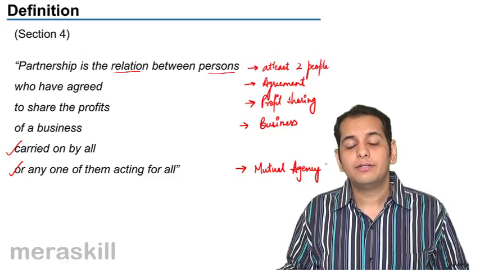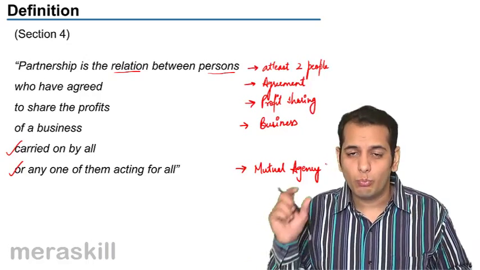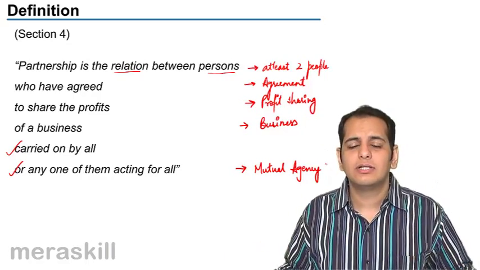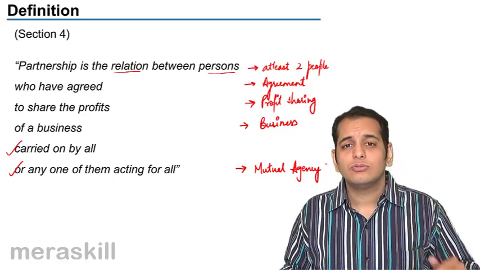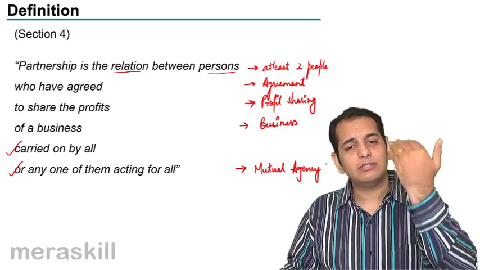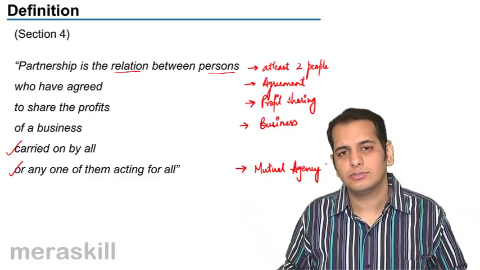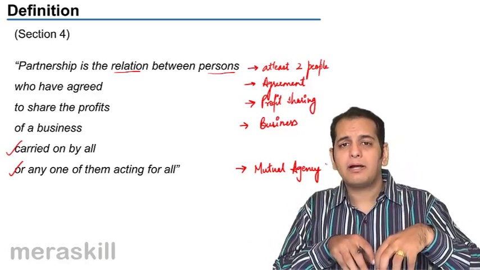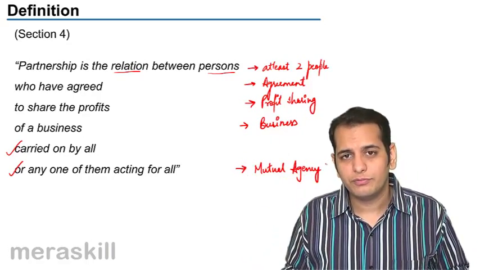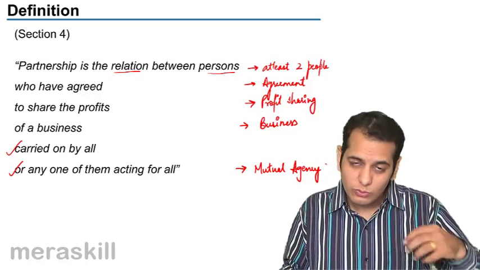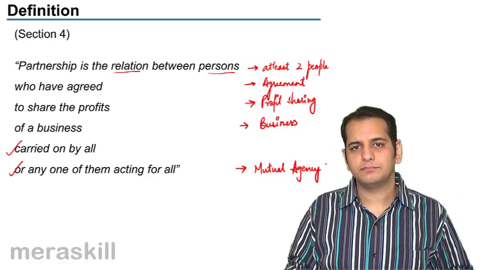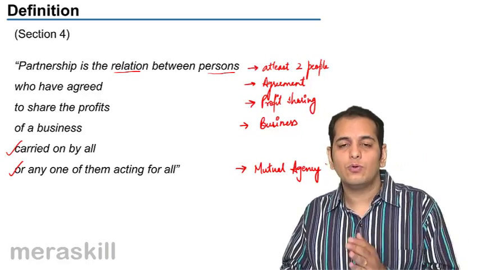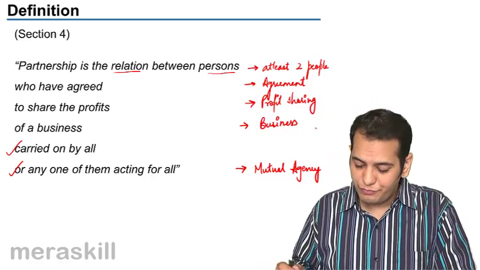We'll get into the depth of this word mutual agency later on, but for now please understand, all the partners are agents of the other partners, and each partner is the agent of all the other partners. So this is the mutual agency that exists between them, because one partner can bind the whole of the firm by his act, so he becomes the agent of the firm. So with this, the definition is clear. Let's go and understand the features of partnership.